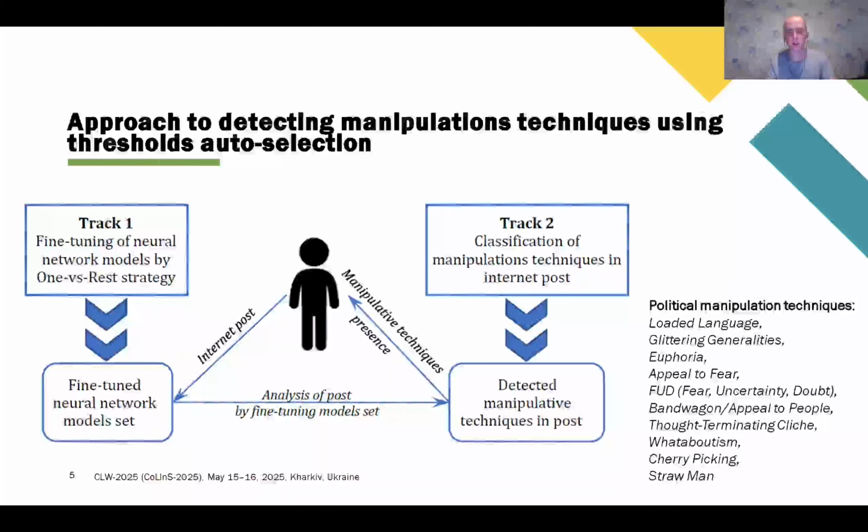You can see all the techniques to the right of the slide. The result of track 2 execution is the identified manipulation techniques in the internet posts. The political manipulation technique is considered used if the neural network value is above the threshold. The threshold is determined adaptively for each manipulative technique on track 1 using the Youden criterion.